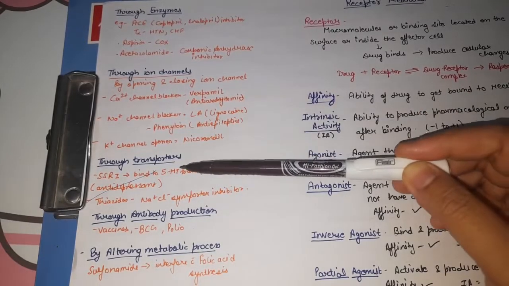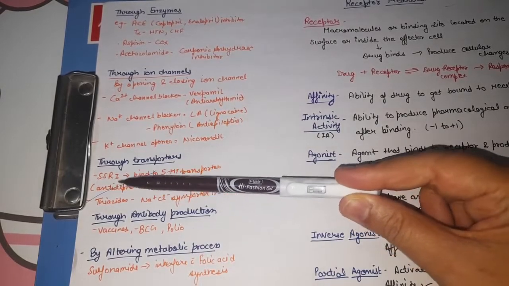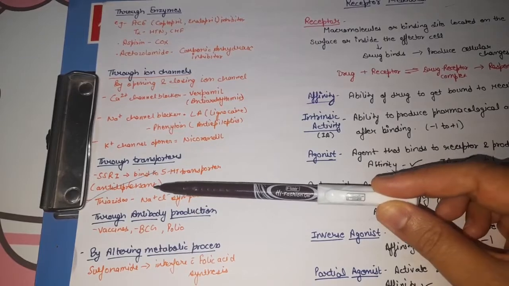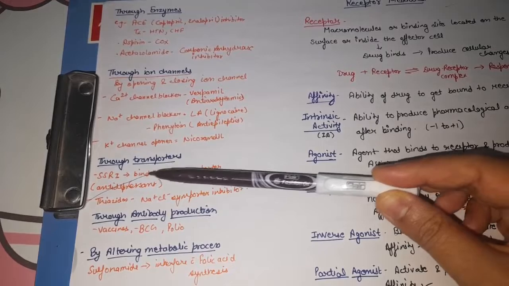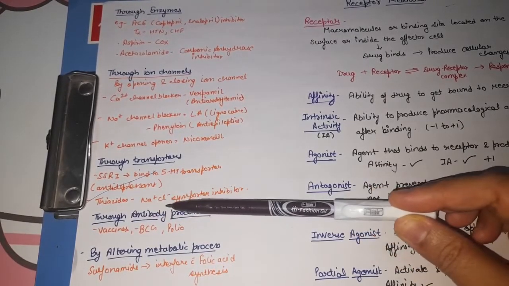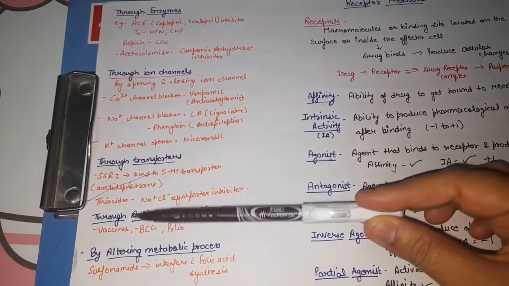Next, some act through the transporters. For example, selective serotonin reuptake inhibitors. These drugs bind to the 5-HT transporters. They are used as antidepressant drugs. It means there are specific transporters which these drugs inhibit. Next are thiazides. Thiazides inhibit the sodium chloride symporter and it is a diuretic.